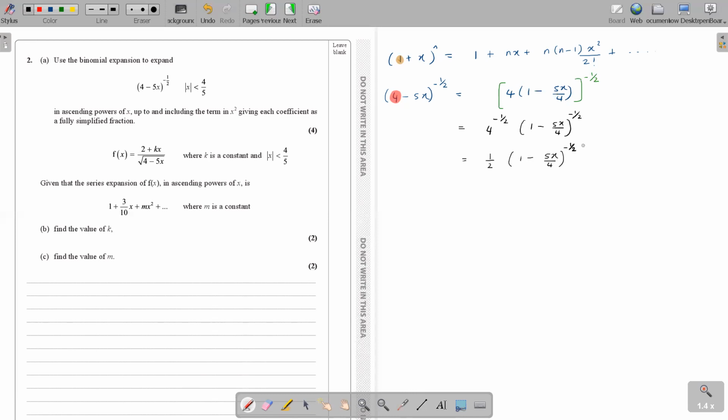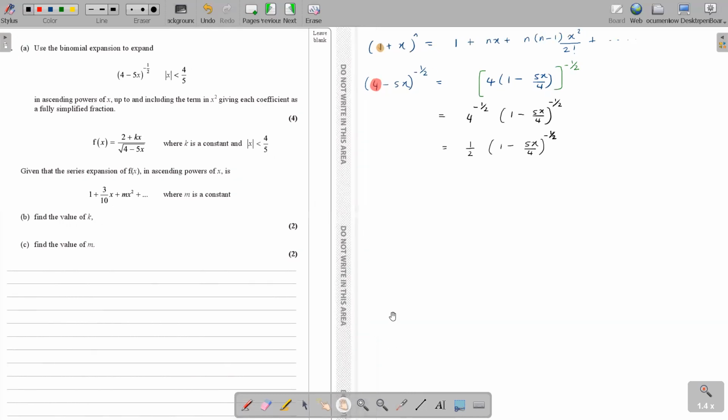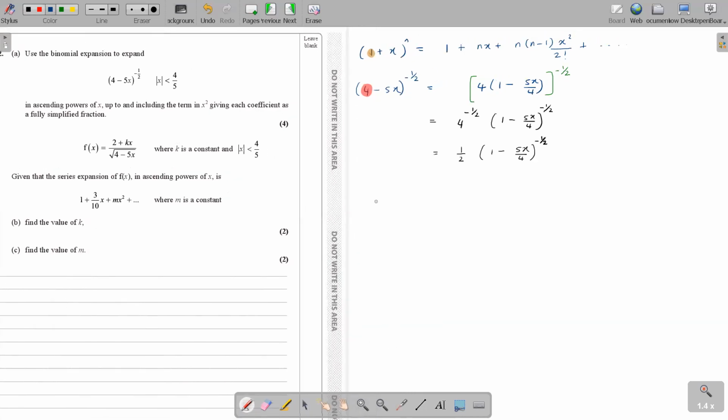Okay, right. Now we can apply this equation. We apply it to half times (1 minus 5x over 4) to the power minus half. So this half can stay outside, and let's apply 1 plus nx.